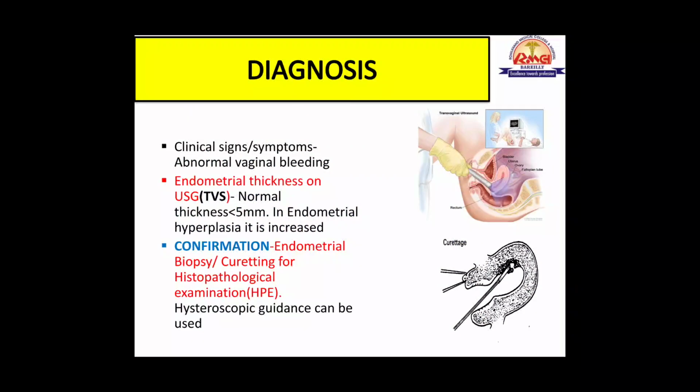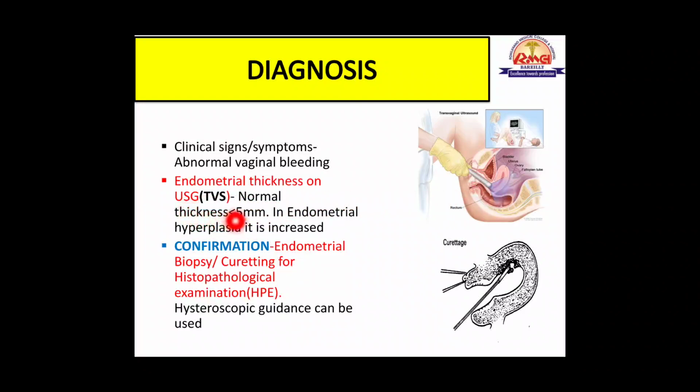Now next, diagnosis. So how do we diagnose a case of endometrial hyperplasia? The patient will come with abnormal vaginal bleeding, and then investigations are done. Two investigations are important. First is ultrasound. In ultrasonography, transvaginal sonography is preferred, in which a USG probe is inserted through the vagina and information is collected regarding the thickness of the endometrium.